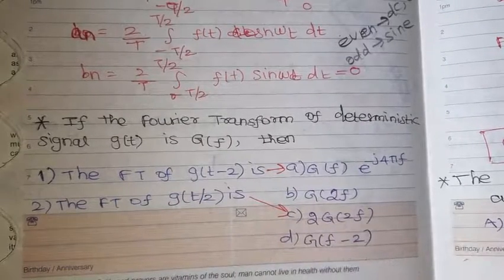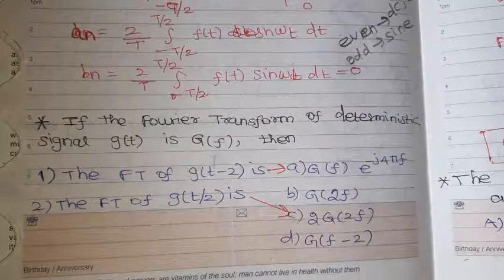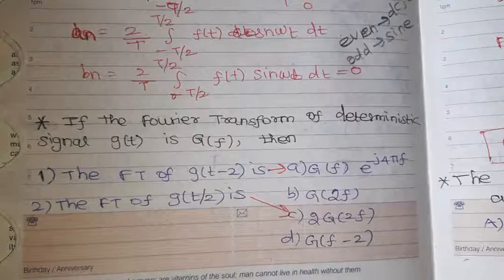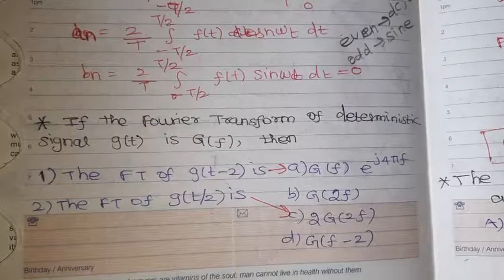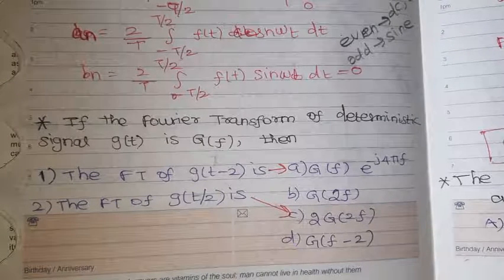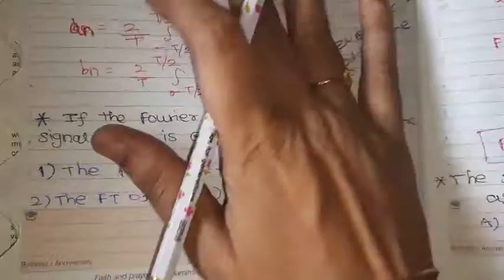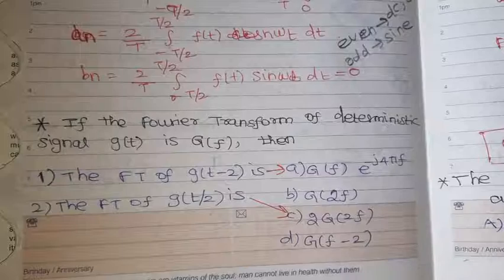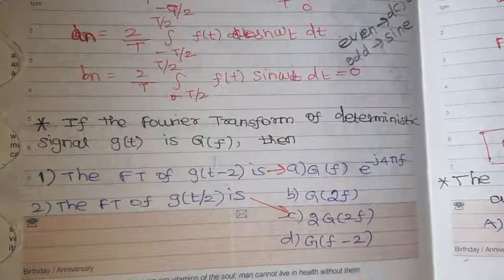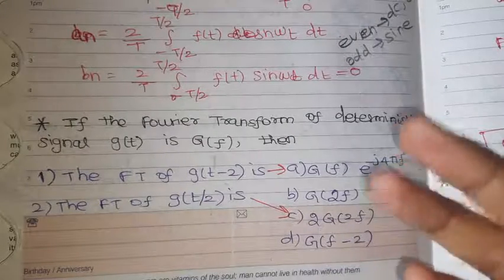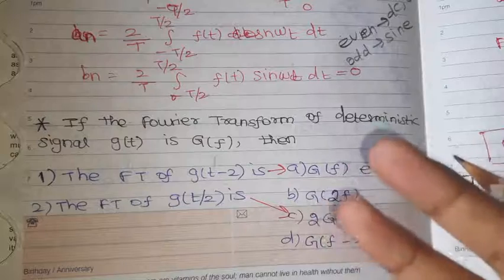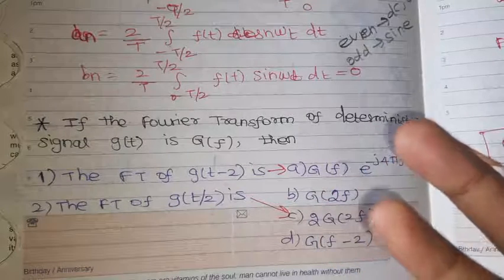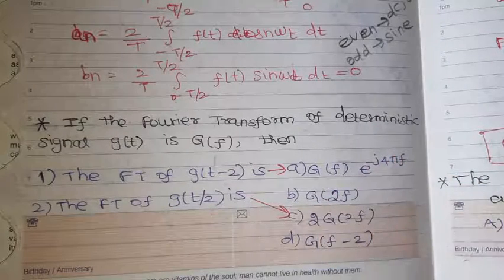As I said in earlier videos, we should be aware of the properties of all transforms: Fourier transform, Laplace transform, Z transform. All questions are based on the properties only. Then only we can proceed with the problems in signals and systems, control systems, communication systems, all system related topics.